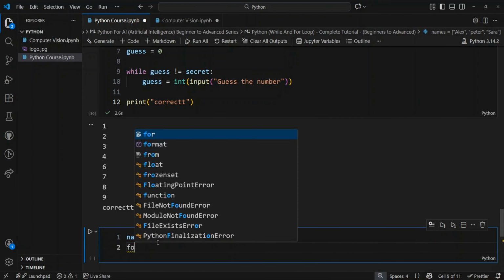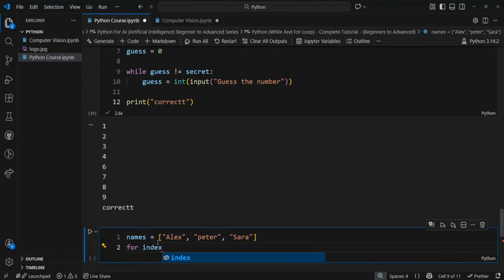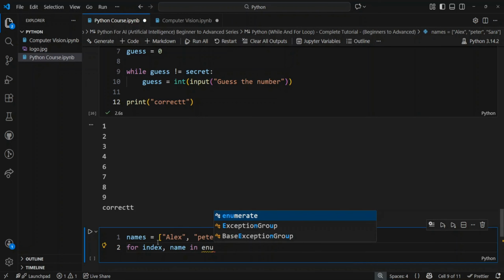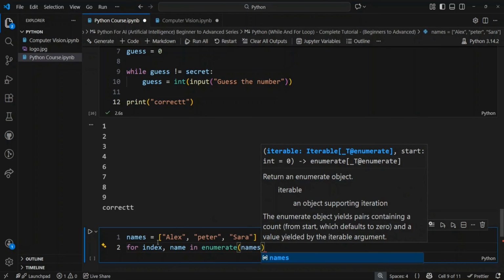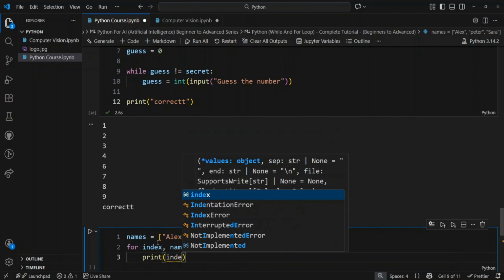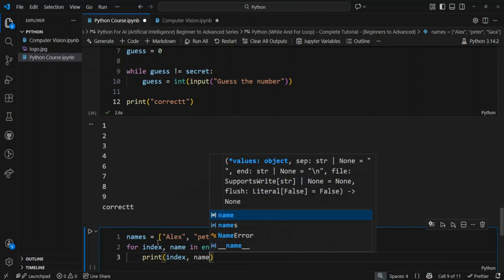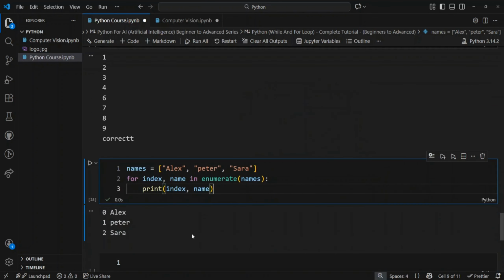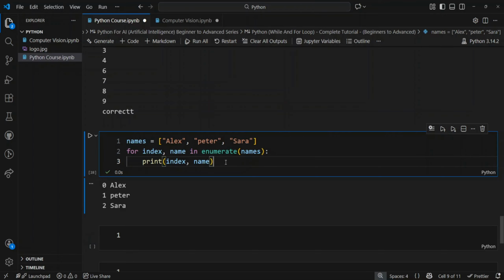Now let's create for index, name in enumerate and provide the names list, and then colon, and then say print index and name. Now let's execute the code and they are printed.